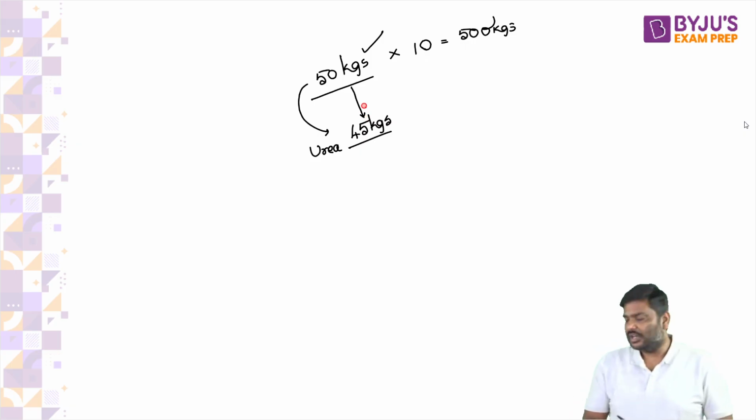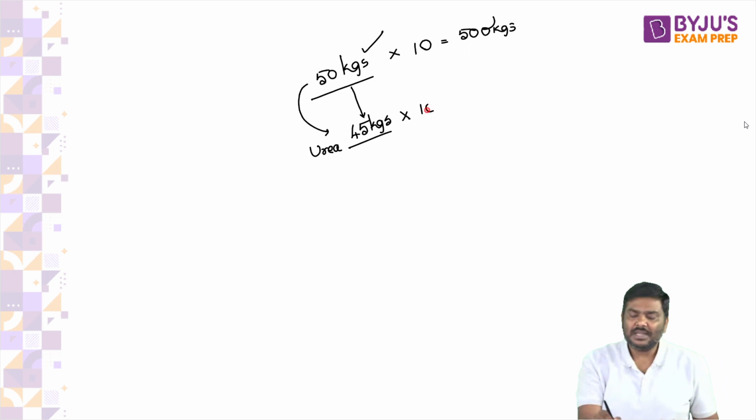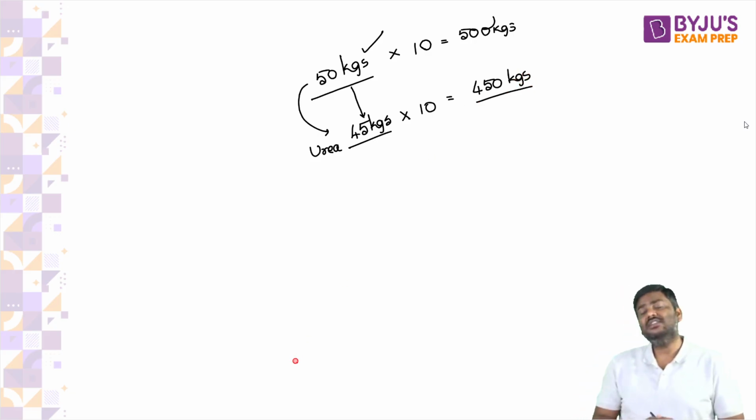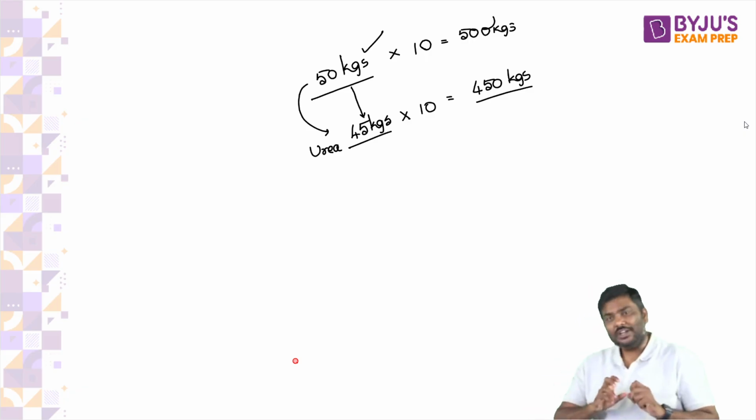Whereas on the other side, if the weightage of the bag is reduced to 45 kgs, even now I'll go to the shop and simply purchase 10 bags of urea. Which means how many kgs of urea have I purchased now? I've purchased 450 kgs of urea. All of you okay with this?